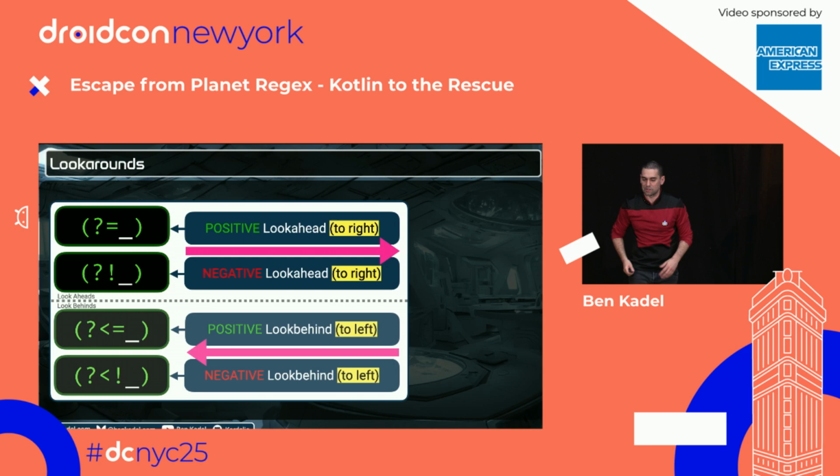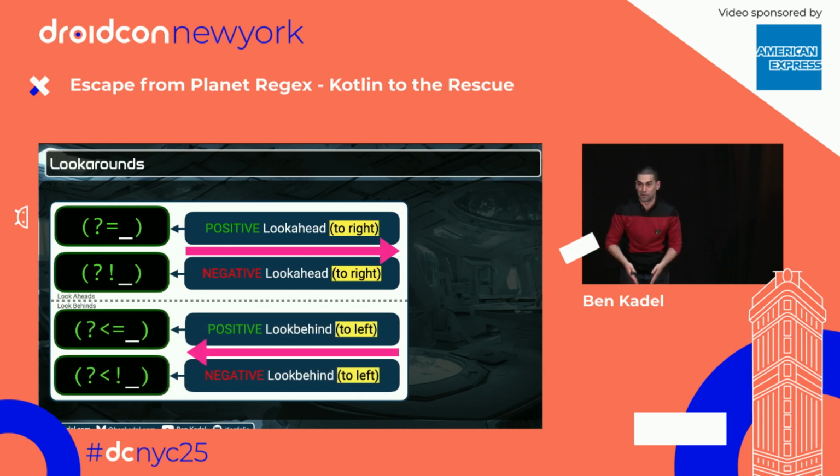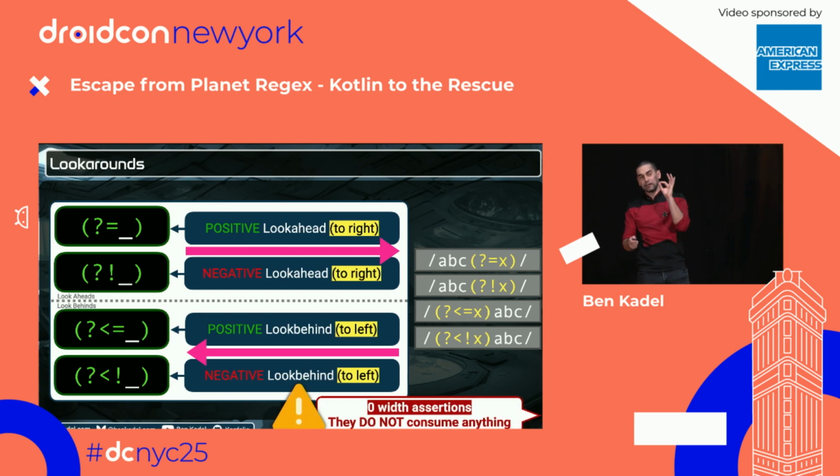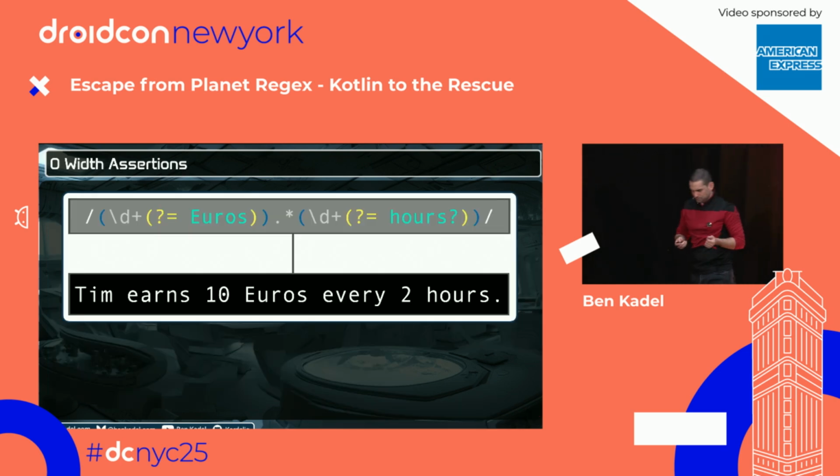And of course, we've got the same in the other direction, look behind. From the text I'm on now, have a little look at where I came from, and make sure that something is there, positive, or isn't there, negative. Now, it has some wacky syntax that I always forget, but if ever you see a bracket and a question mark, you've probably got a lookaround. These are called zero-width assertions, which means they don't consume any of the search that we're doing. What the hell does that mean? Well, let's have an example to highlight that.